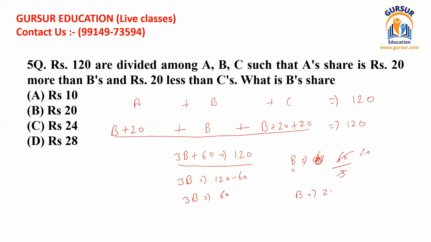So the amount B receives should be 20. So this 20 has been given in option B. So we shall select it as our possible answer.